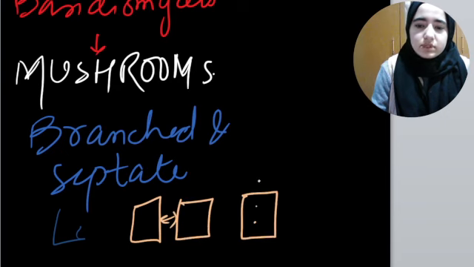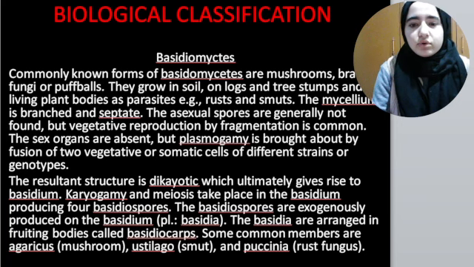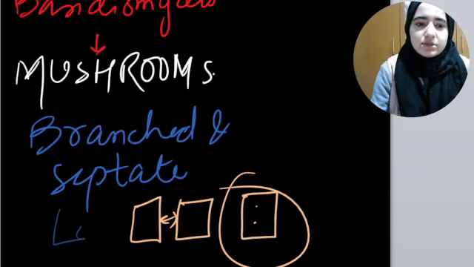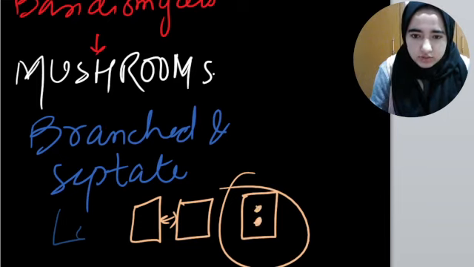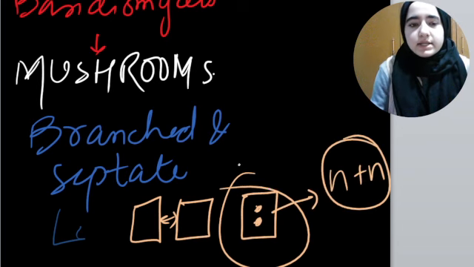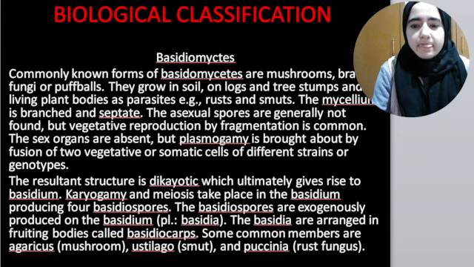Once they fuse, we can say plasmogamy is done. And this structure is also dikaryotic. I just draw here two nuclei, one and two. That means this is also the dikaryotic phase, N plus N, dikaryotic stage. I hope this concept is clear, right?